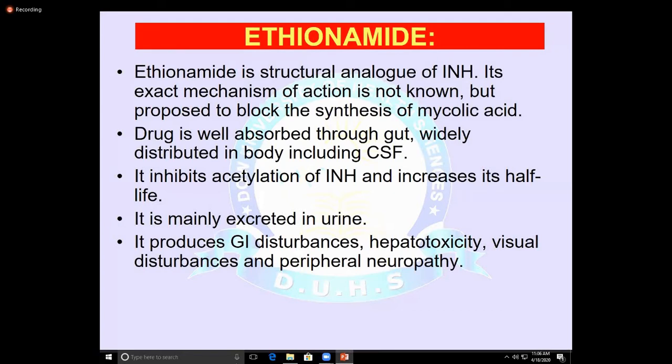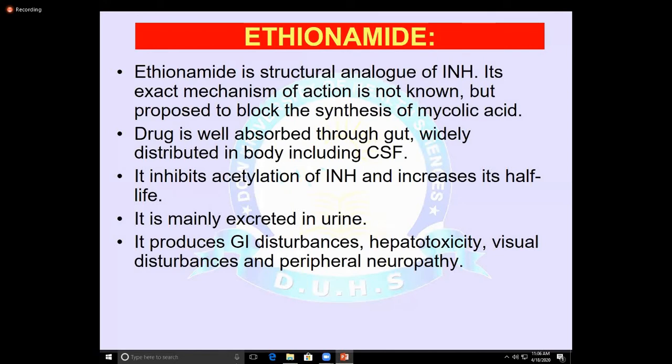They are effective against both extracellular and intracellular bacilli. It is well absorbed after oral administration and distributed widely all over the body, including the CSF. While para-amino salicylic acid does not reach the CSF, ethionamide is widely distributed in the body and enters the CSF.